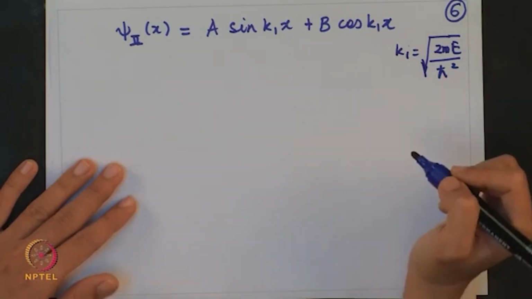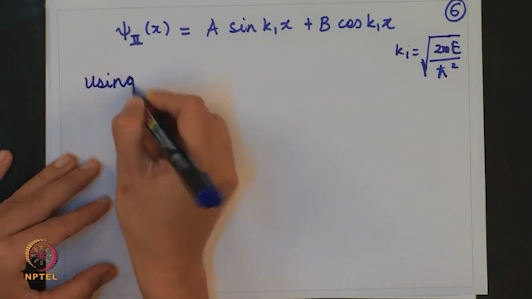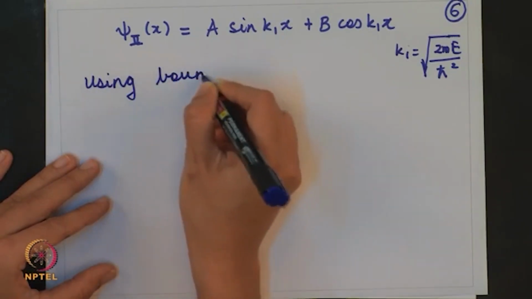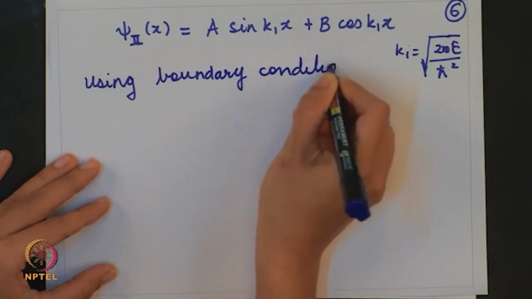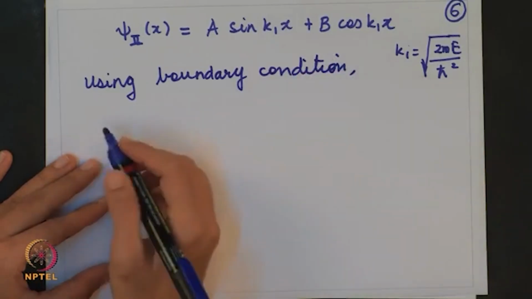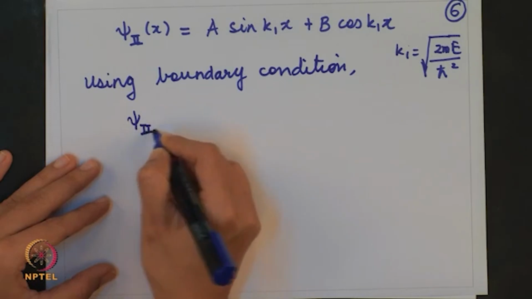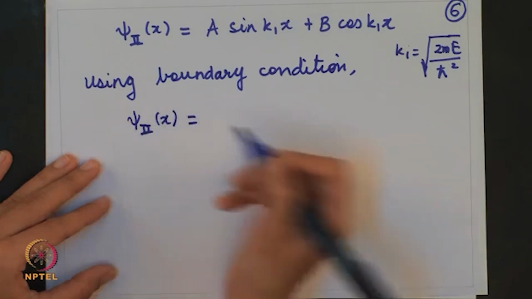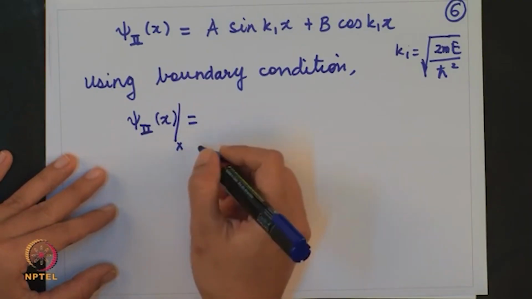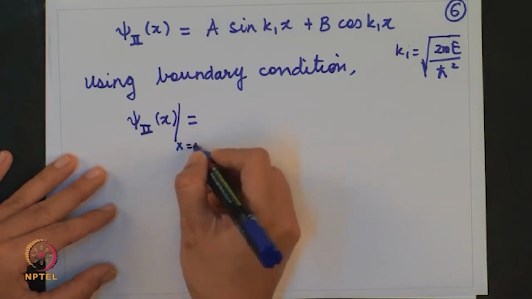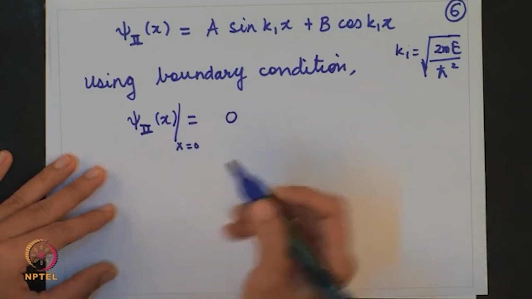Now, we can use boundary conditions to write down the correct form of the wave function. At the boundary, that is at x is equal to 0, psi of x is 0.